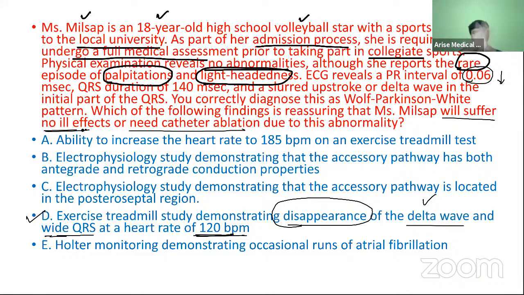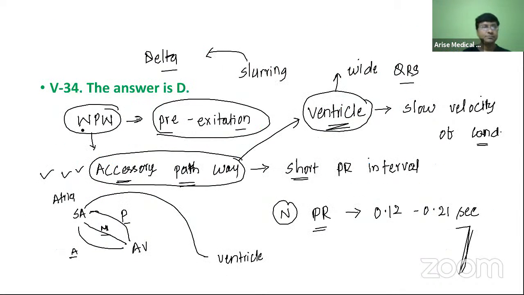To summarize this entire story, in patients with WPW syndrome, on doing a treadmill test, if there is disappearance of the delta wave, then it is not a very serious condition in the patient. He does not require any ablation. That is the clinical scenario related to your WPW syndrome. Okay, next.